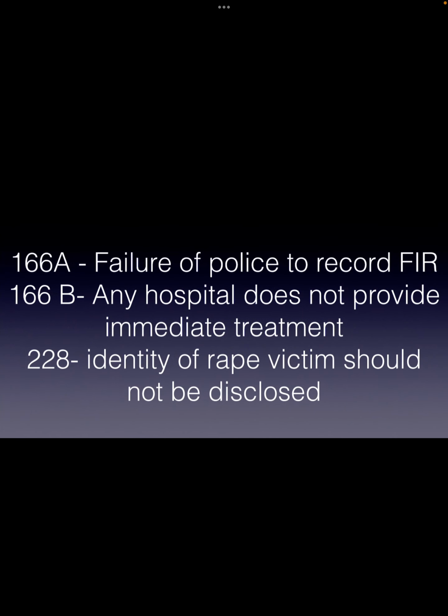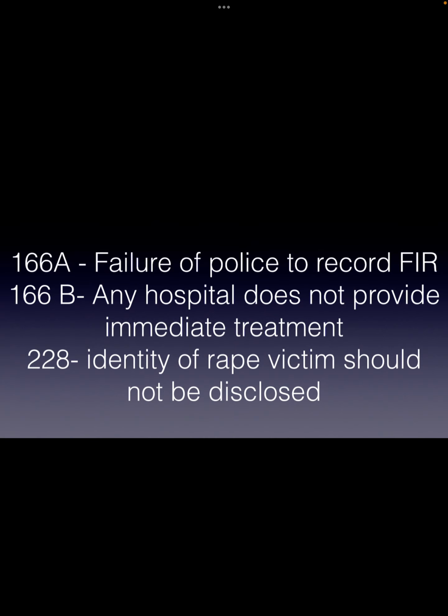Next, some important topics which were previously asked in your examination: 166A, that is failure of a police officer to record FIR. 166B, any hospital not providing immediate treatment. And 228, identity of a rape victim should not be disclosed.